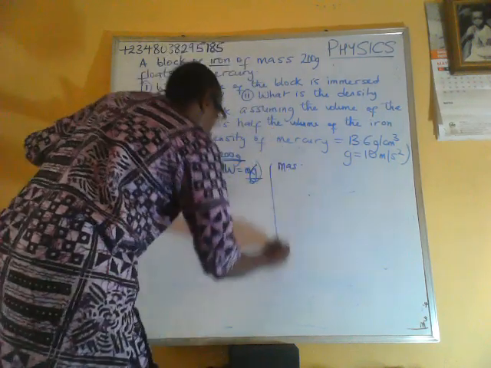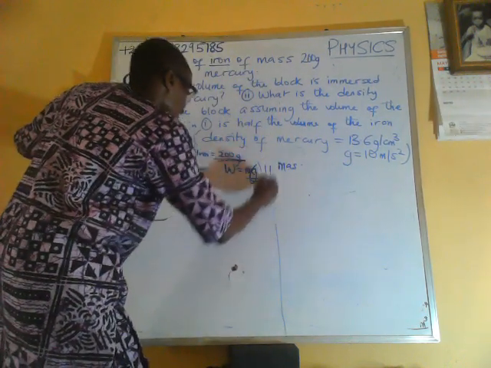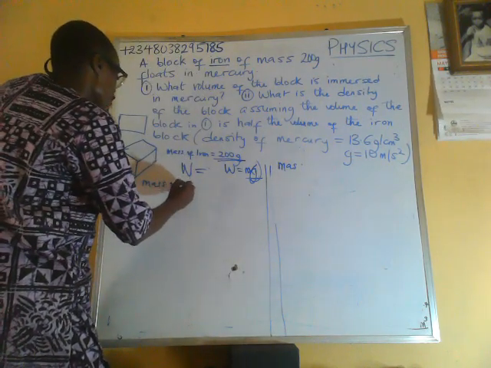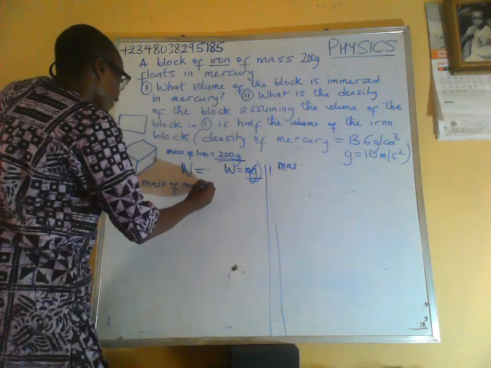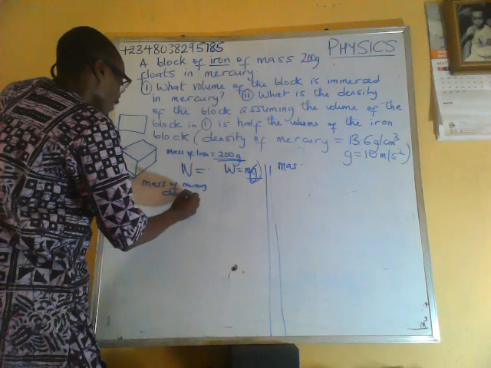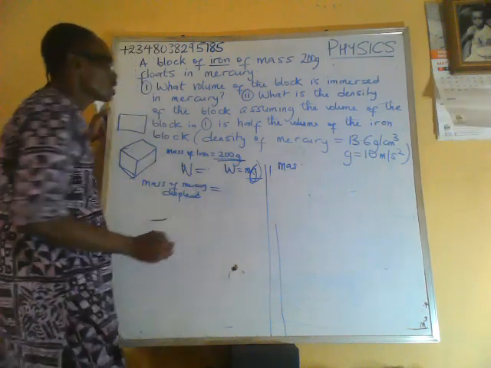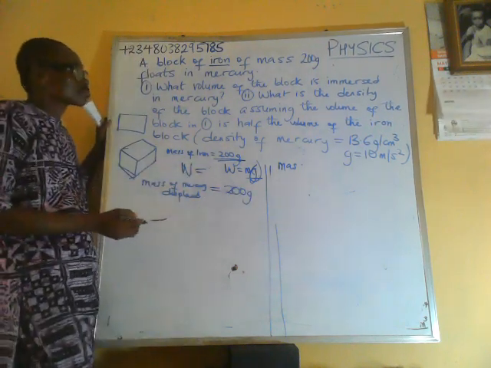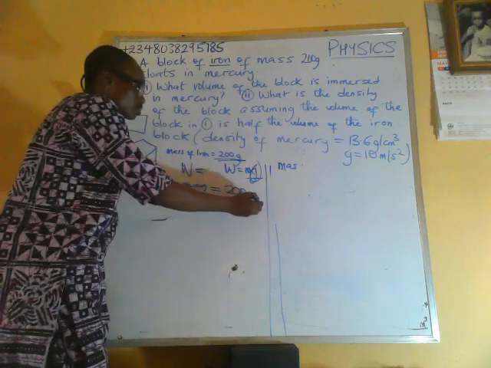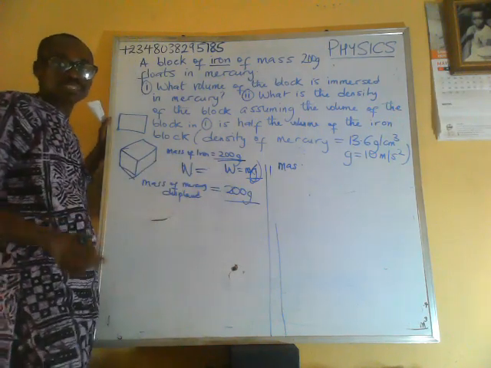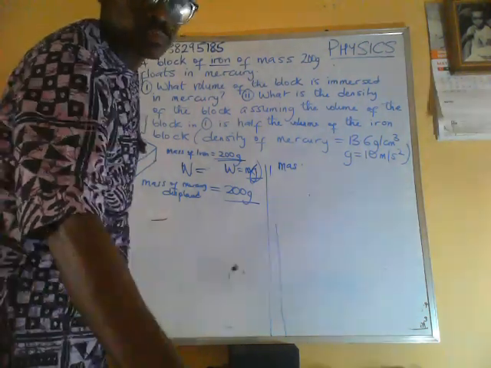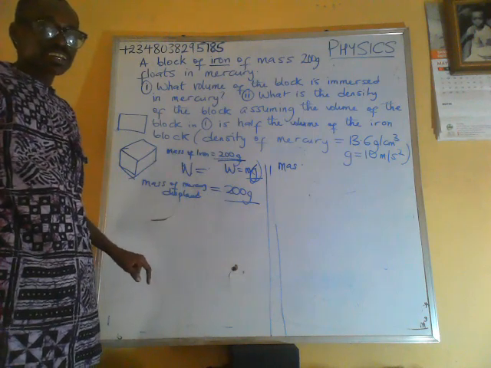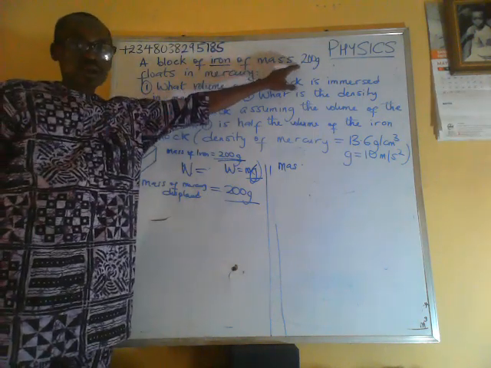So the mass of mercury displaced is equal to 200 grams. That is the mass of mercury that is displaced. The mass of iron was 200 grams.